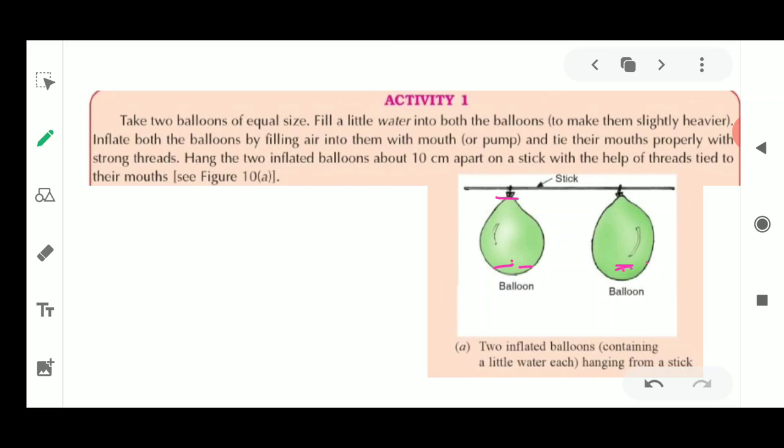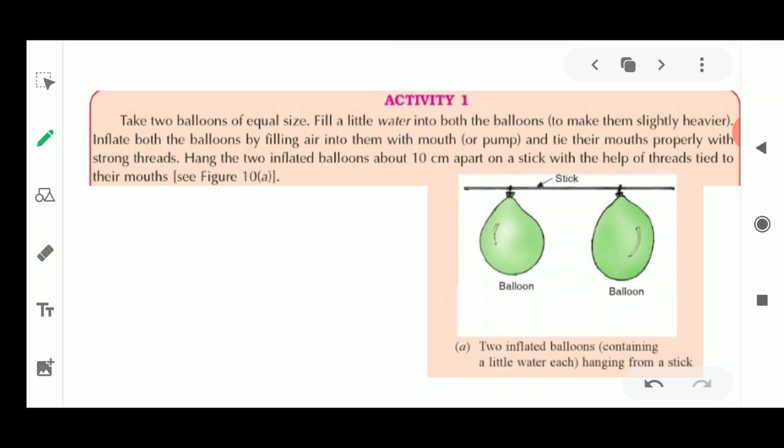After that, we are going to tie these two balloons to a stick, and the space between the two balloons must be 10 centimeters apart. This is how we will tie them, and then we will see what happens in the next step.